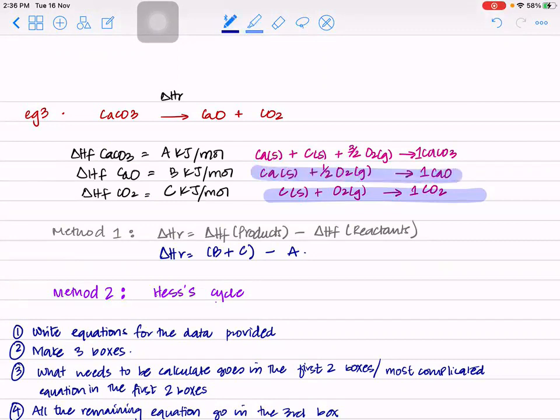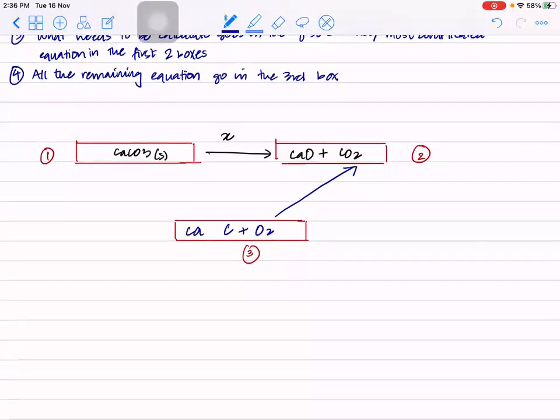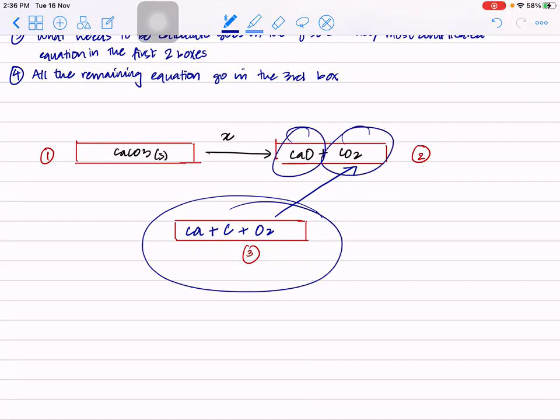Calcium plus oxygen giving calcium oxide. So right here, I'm going to write calcium. Oxygen is already here, so you don't need to rewrite it. Now you'll be like, but miss, what about the moles? They won't be balanced. It doesn't matter because these elements are used to make this, used to make this, and used to make this. So their moles are endless. Doesn't really matter. You don't really need to balance it. If you want to, that's up to you, but you don't need to.